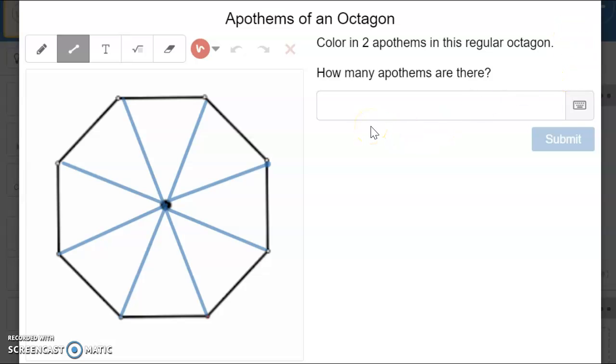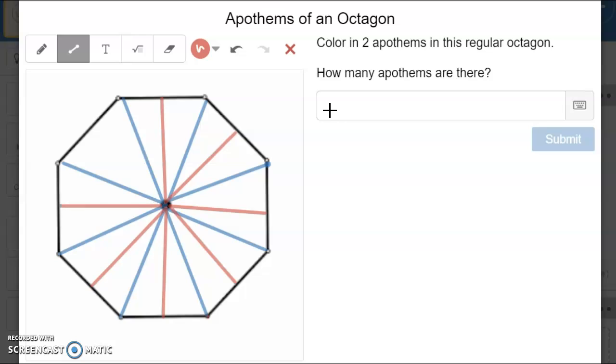Okay, and then color in 2 apothems in this regular octagon. So how many apothems are there? An apothem is a perpendicular line drawn from the side to the center, like so.